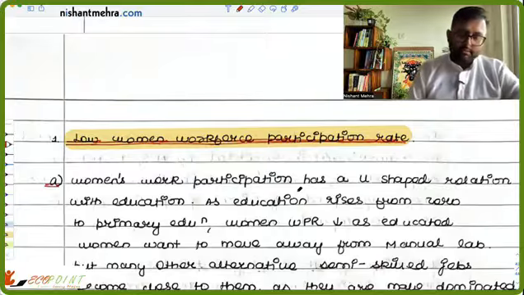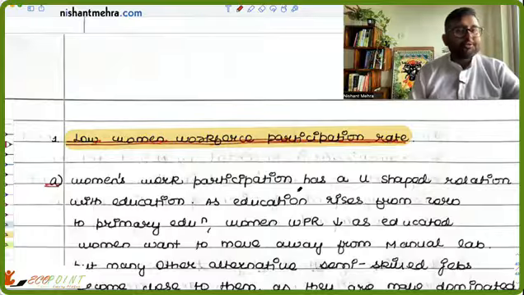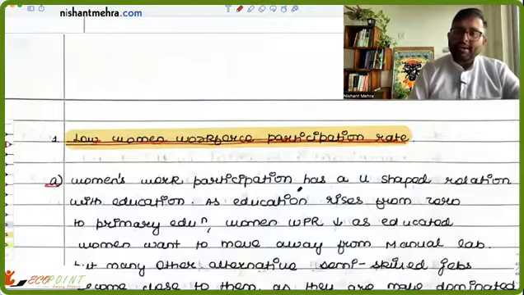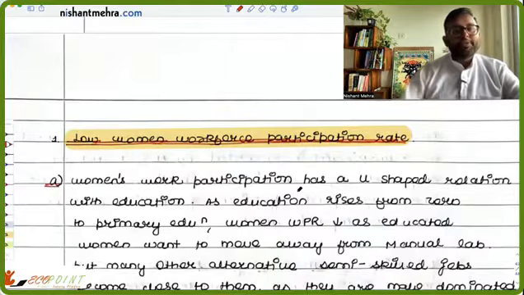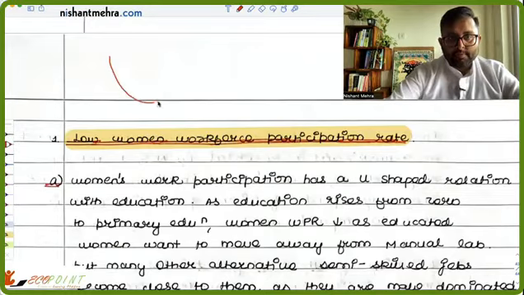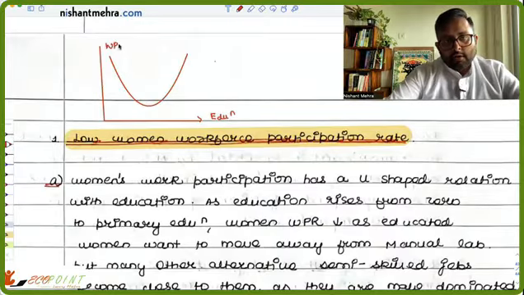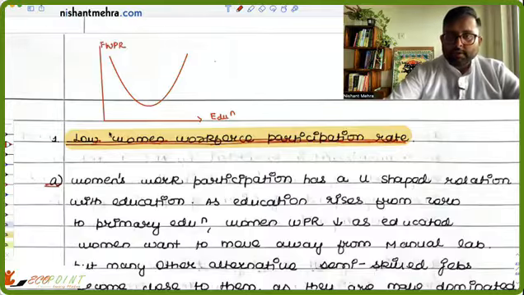He makes a very interesting point. He says, if you look at women's workforce participation rate and the education levels, you will find that there is an inverse U-shaped kind of relationship. Like this. So let's say you have education here and you have female workforce participation rate. So you were at the zero level of education.